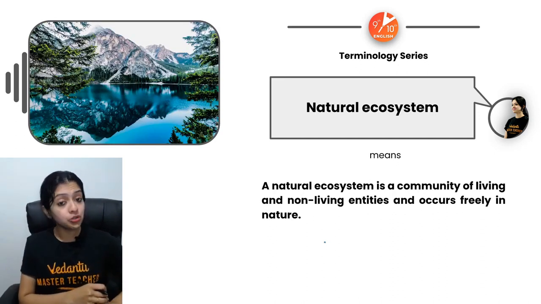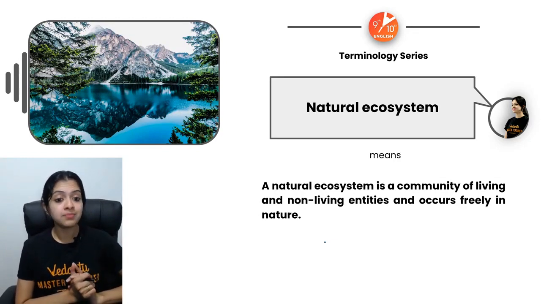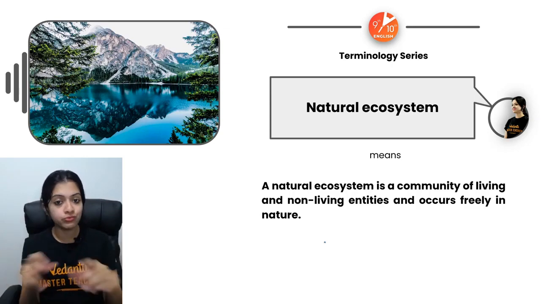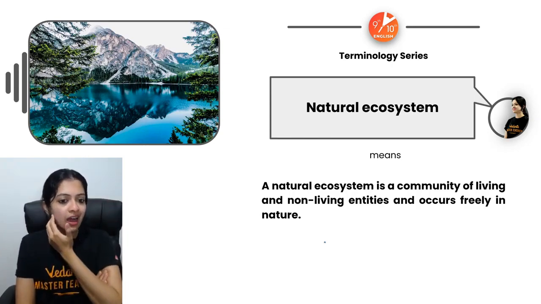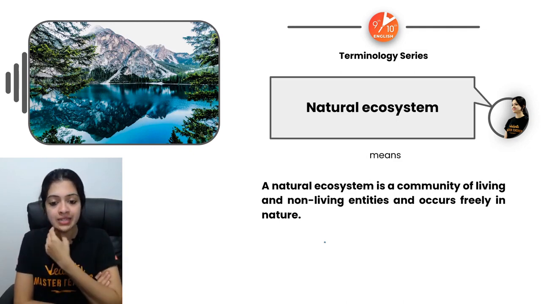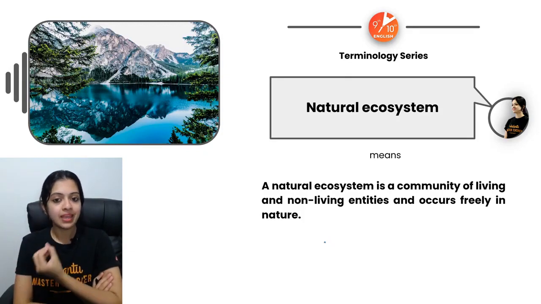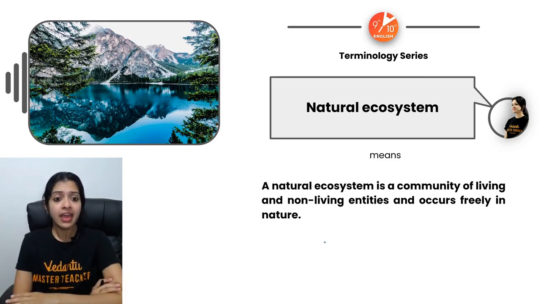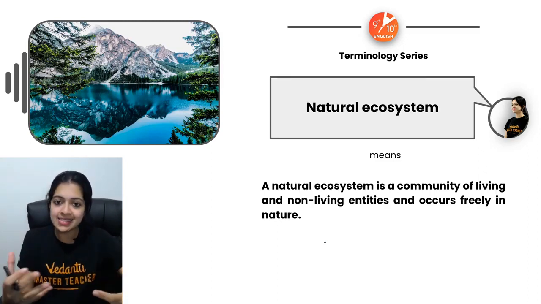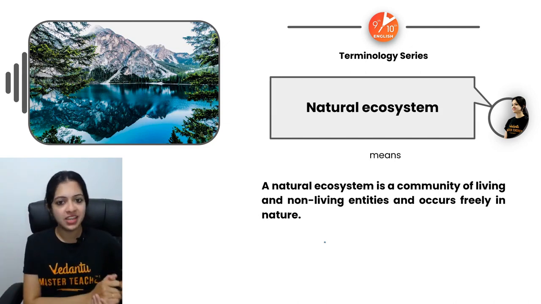Okay, now natural ecosystem. Now look at that beautiful image. I would love to have that image on full screen, to be very honest. Just keep gazing at it for hours and hours. I think that really calms down your mind, just looking at nature like that, right? A natural ecosystem is something that freely occurs in nature without the intervention of mankind. It just exists by itself in nature. Natural, nature's creation. That's what a natural ecosystem is.